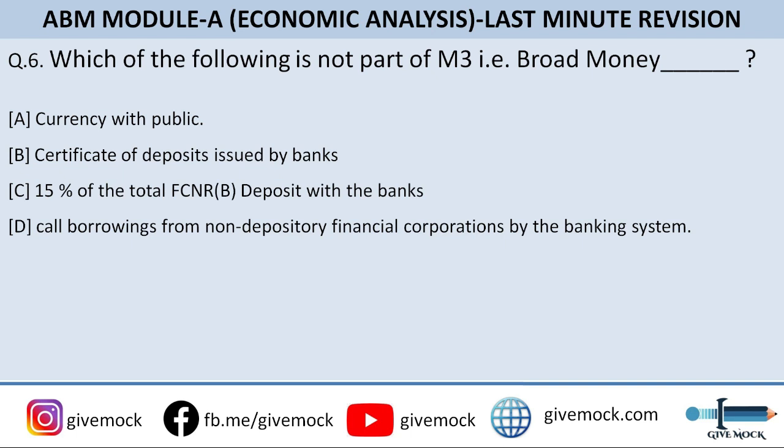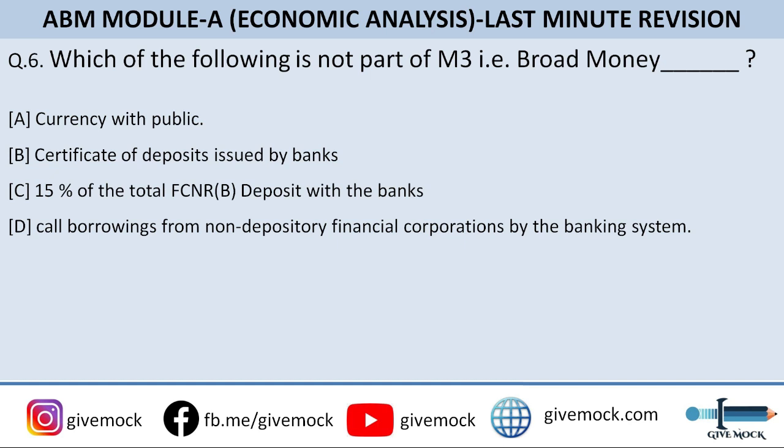Which of the following is not part of M3, that is also called broad money? So which of the following options is not part of that? So you go through the options. Option A is currency with public. Option B is certificate of deposit issued by banks. Option C is 15% of the total FCNRB deposit with the banks. Option D is call borrowing from non-depository financial corporation by the banking system.